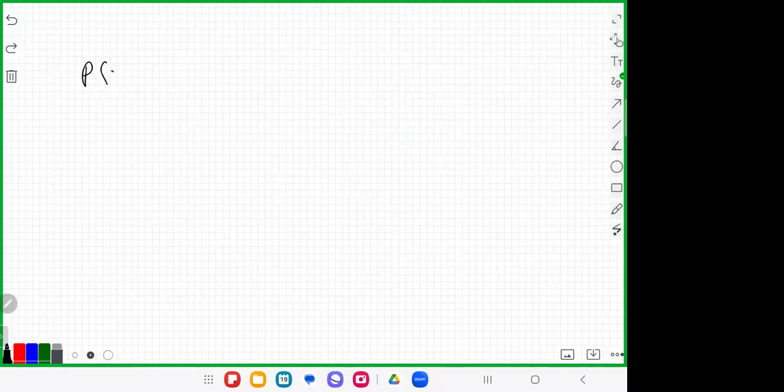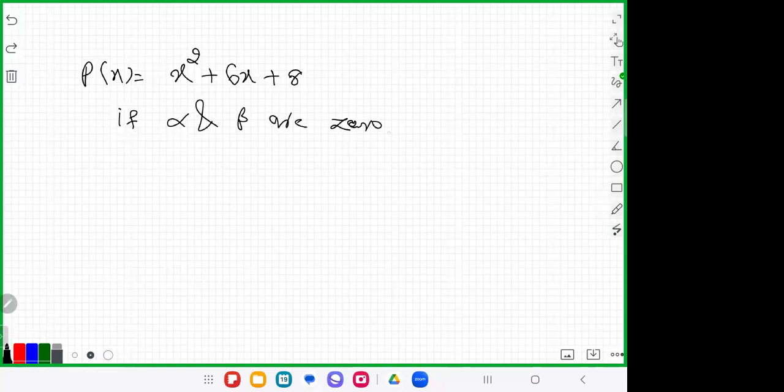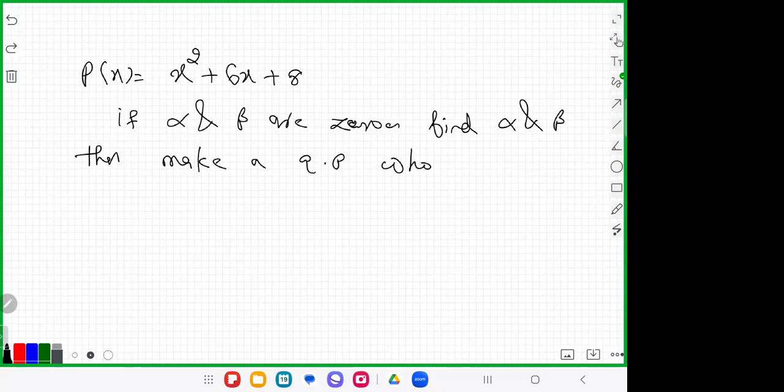Look, P of x is equal to x square plus 6x plus 8. Question: if alpha and beta are zeros, find alpha and beta, then make a quadratic polynomial whose zeros are alpha square and beta square.